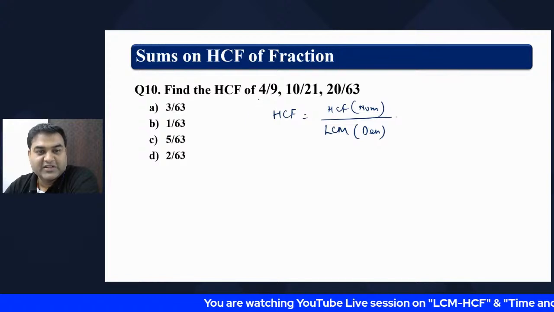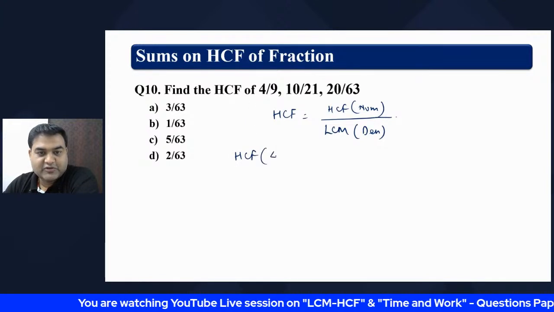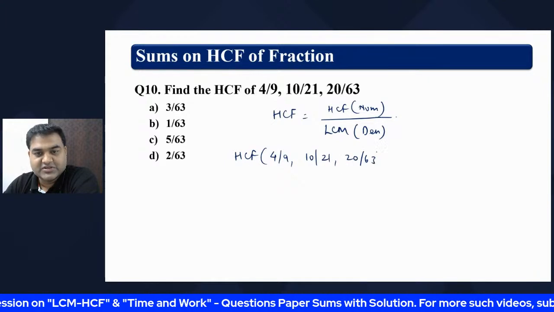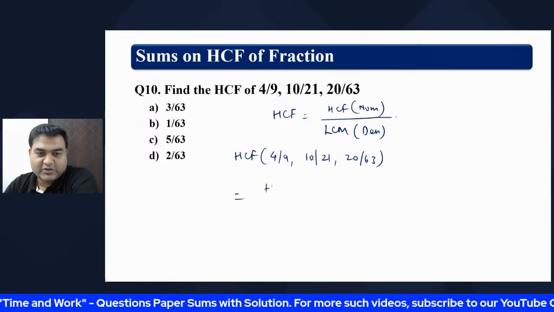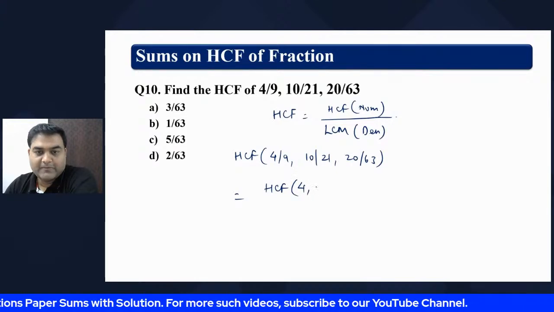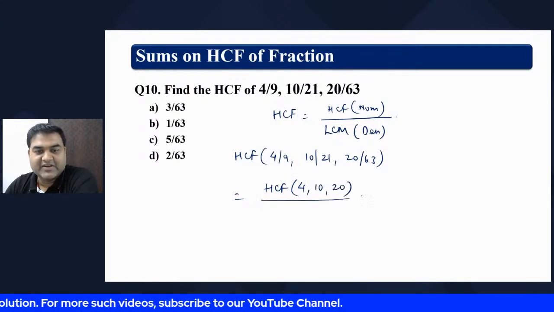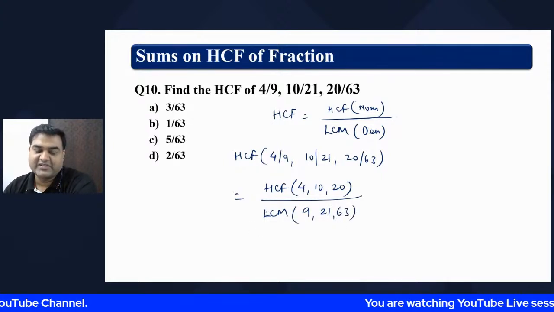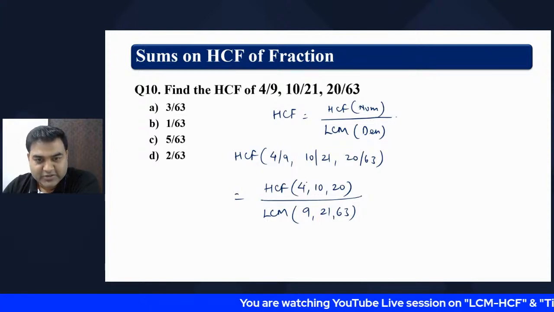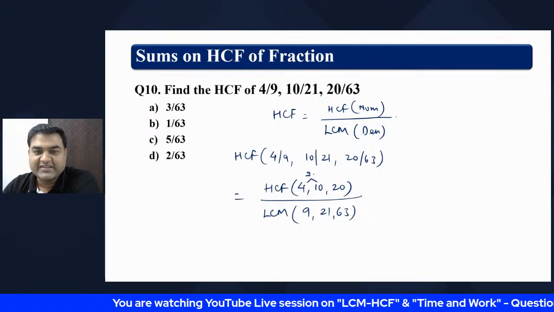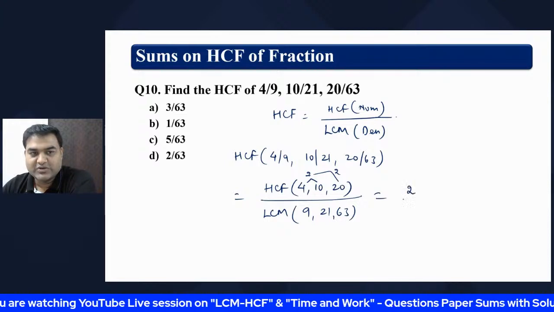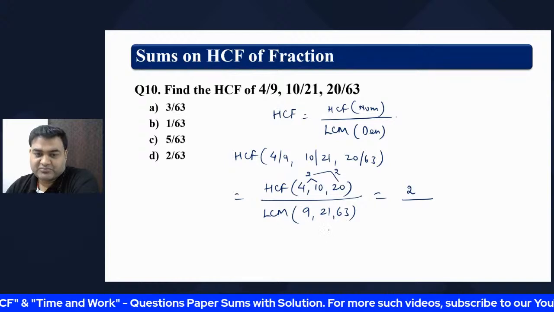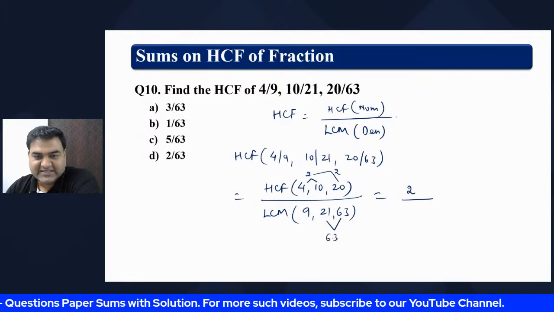So how do we find the HCF of 4 by 9, 10 by 21 and 20 by 63? That will be equal to the HCF of 4, 10 and 20 divided by the LCM of 9, 21, 63, my dear friend. So the HCF of the smaller two numbers is 2, and again with these two it is 2. So the answer is 2 divided by the LCM. Now the LCM of these two numbers is 63.